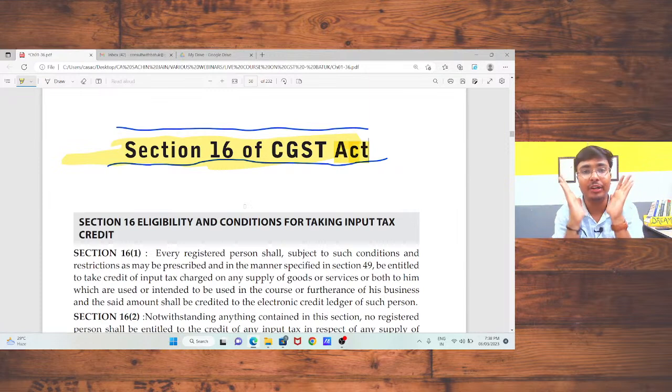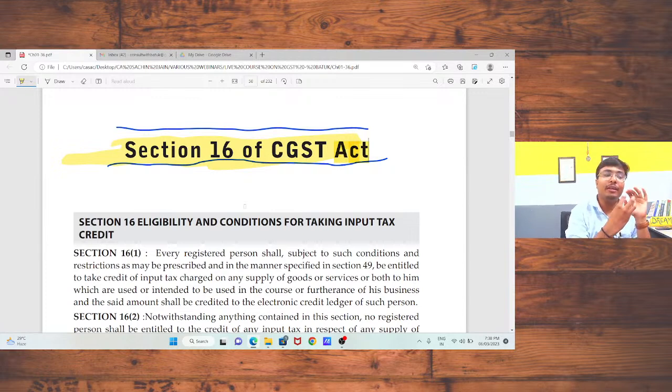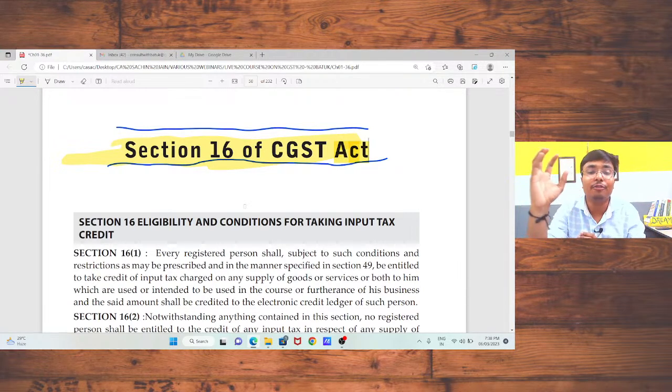This is the most important section. Sir, why is this the most important section? If I am talking from the litigation point of view, from the departmental scrutiny, departmental audit point of view, in that case the maximum chances of litigation are in input tax credit, because input tax credit is the heart of the Goods and Services Tax Act. Why, sir? Why is input tax credit the heart?